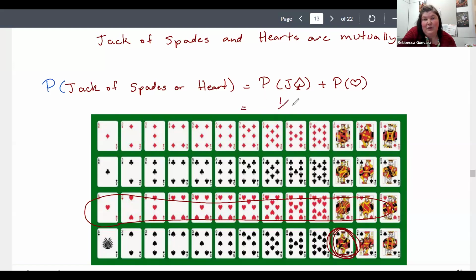So we have 1 out of 52 cards is a jack of spades. We have 13 out of 52 cards are going to be a heart. We have 14 out of 52 cards, or 7 out of 26, or what is 7 out of 26? Or 0.269. So 26.9% probability that you would actually draw a jack of spades or a heart randomly from a deck of cards.